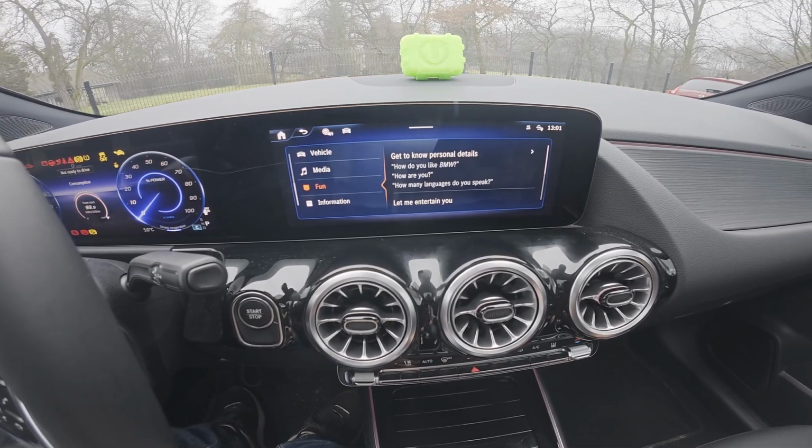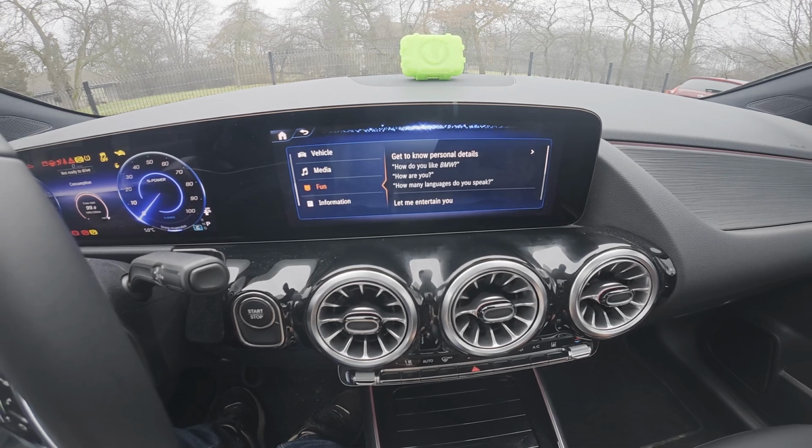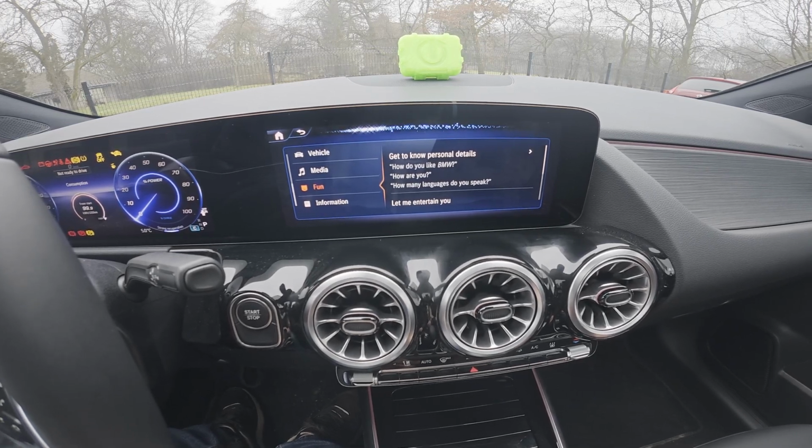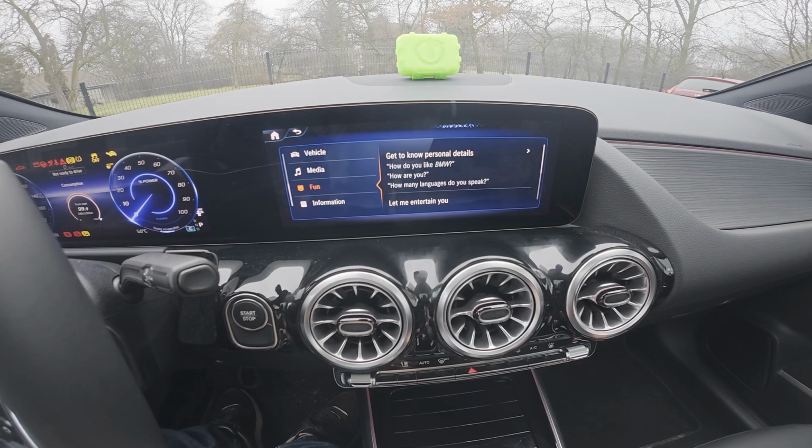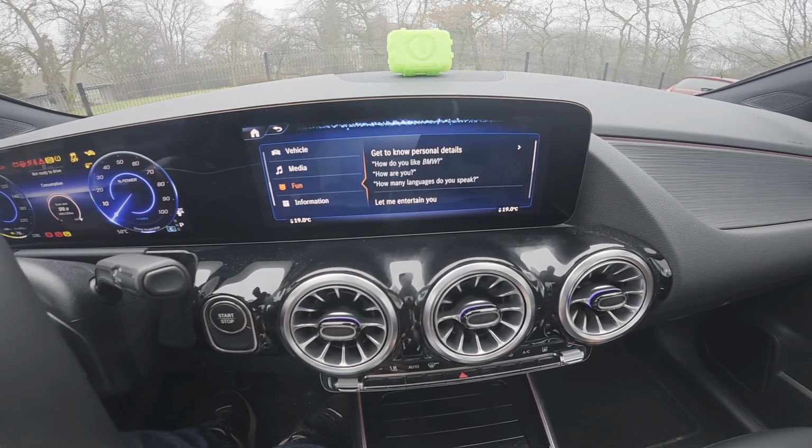Hey Mercedes, set climate to 19 degrees. "I have set the temperature to 19 degrees."